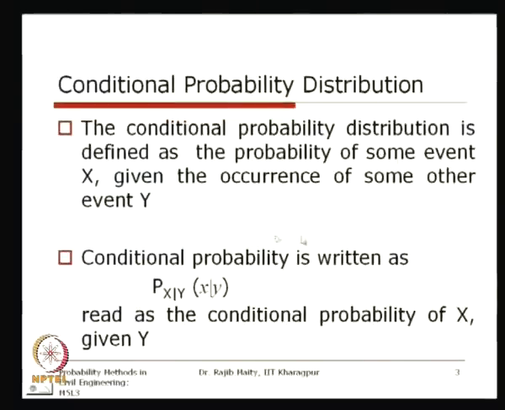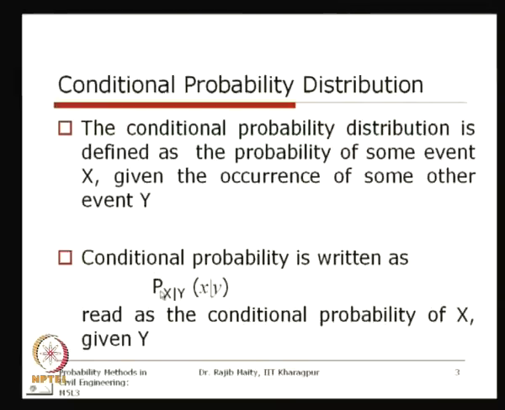This conditional probability distribution is expressed as p of x given y, where these are the specific values that the random variables can take, and this is the way we express that function. This is read as the conditional probability of x given y. So, you can see that notation, x slash y, that means x given y. This is the way we express the conditional probability distribution.